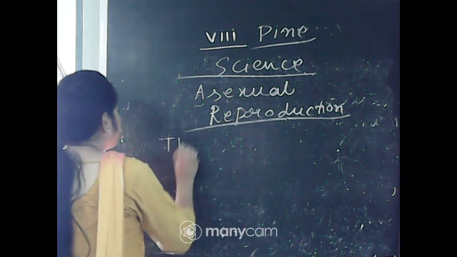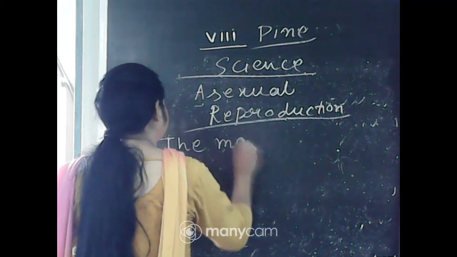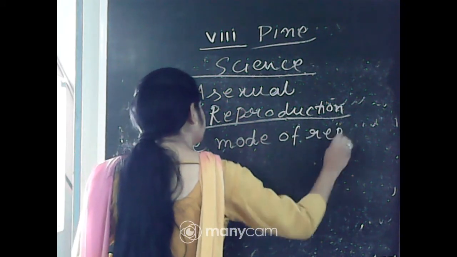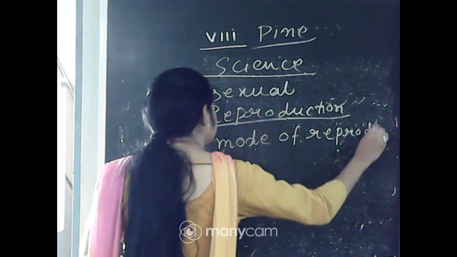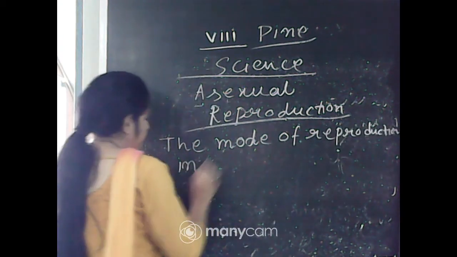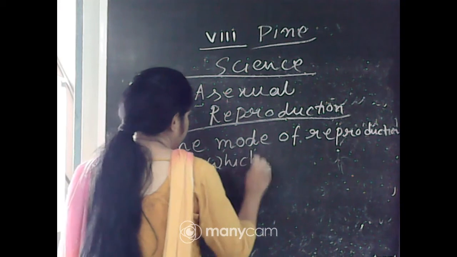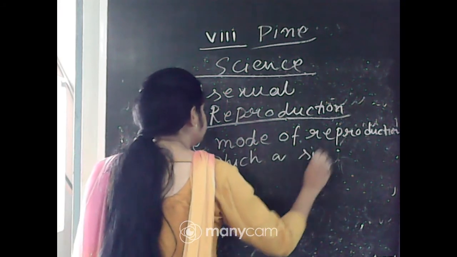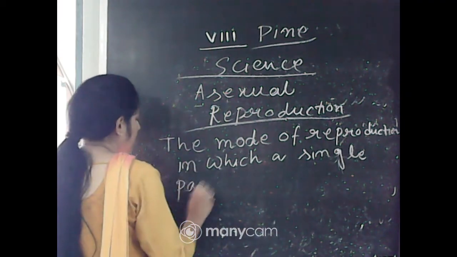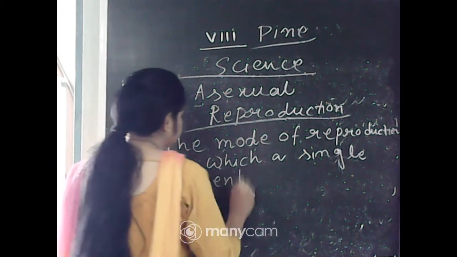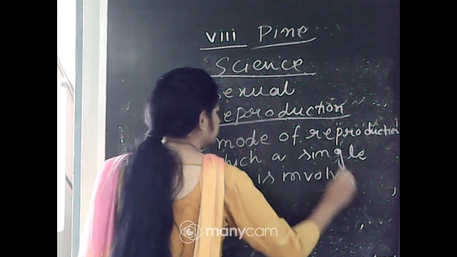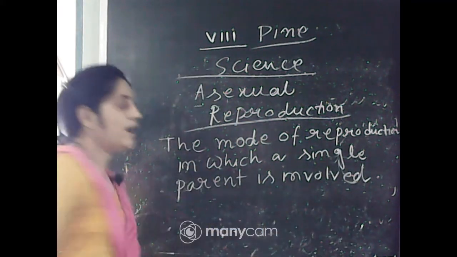The mode of reproduction in which a single parent is involved is called asexual reproduction.